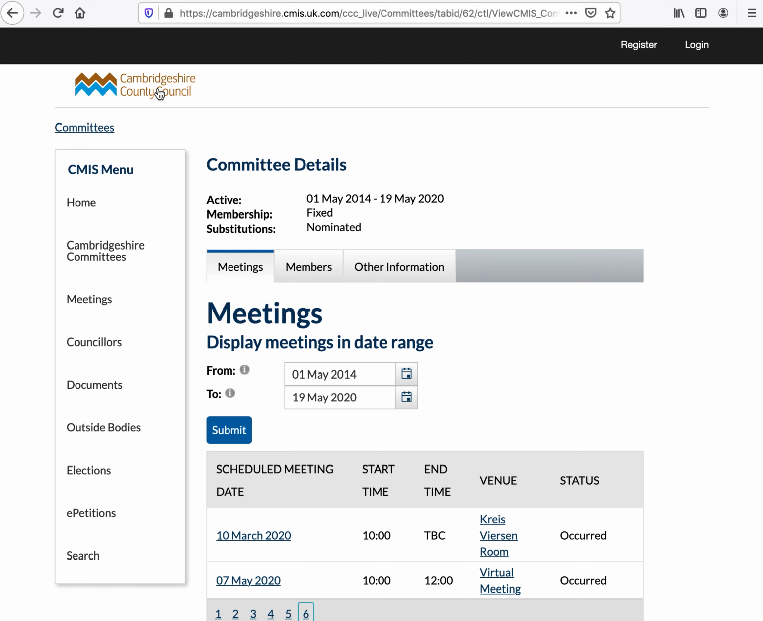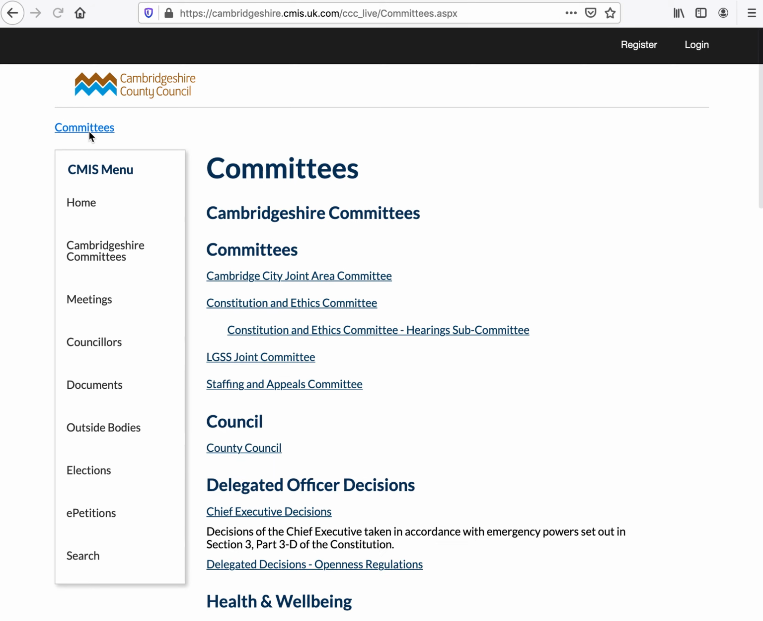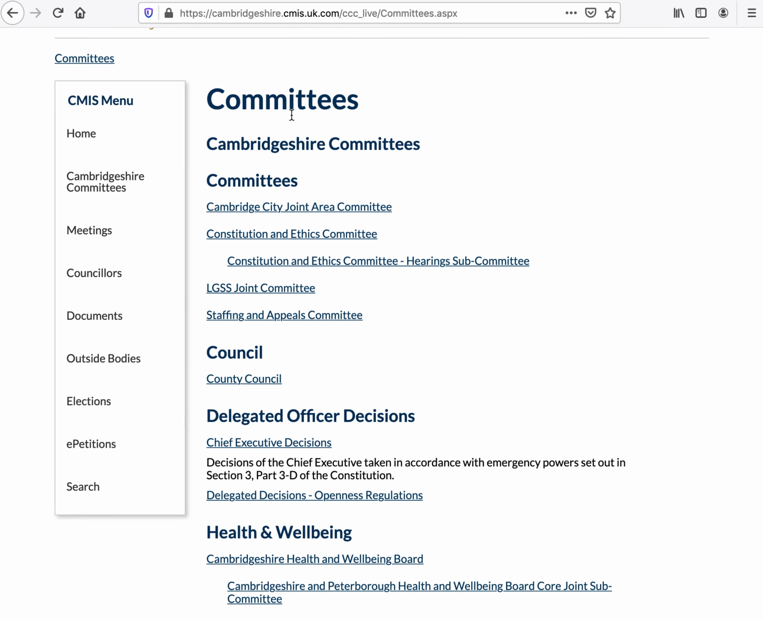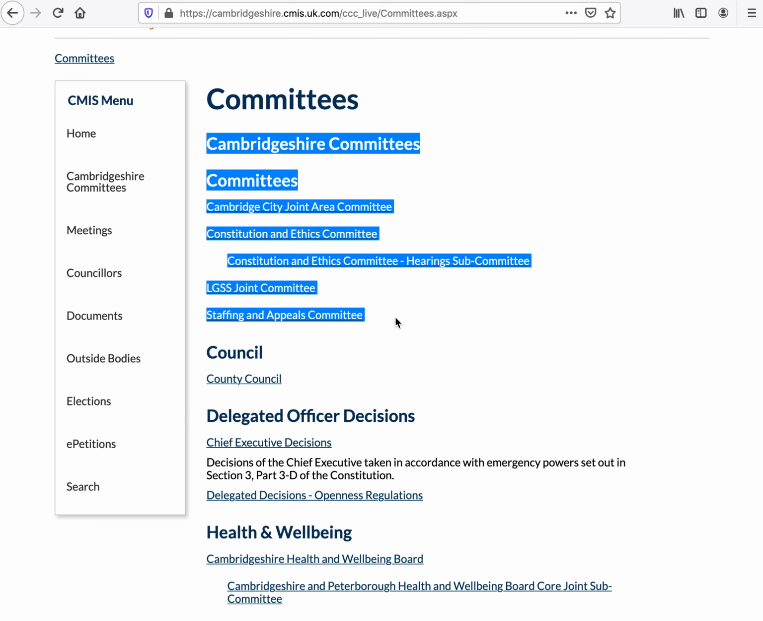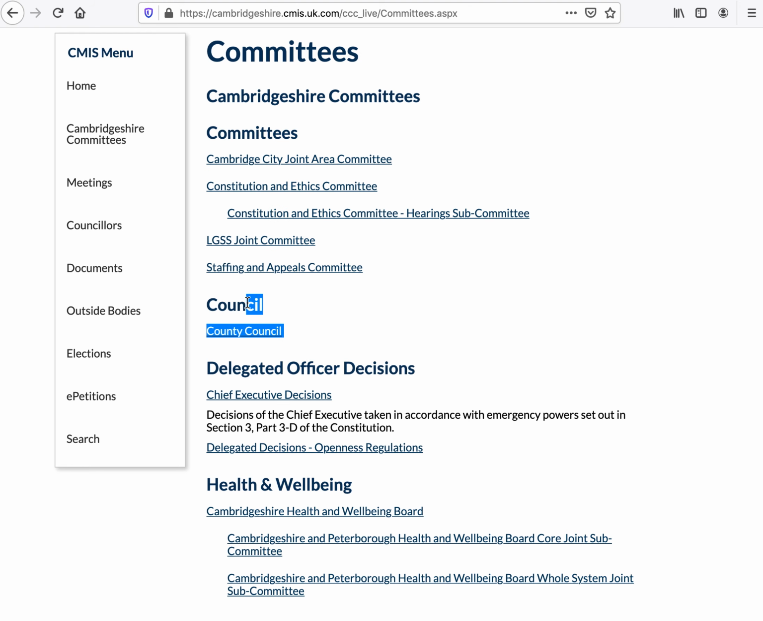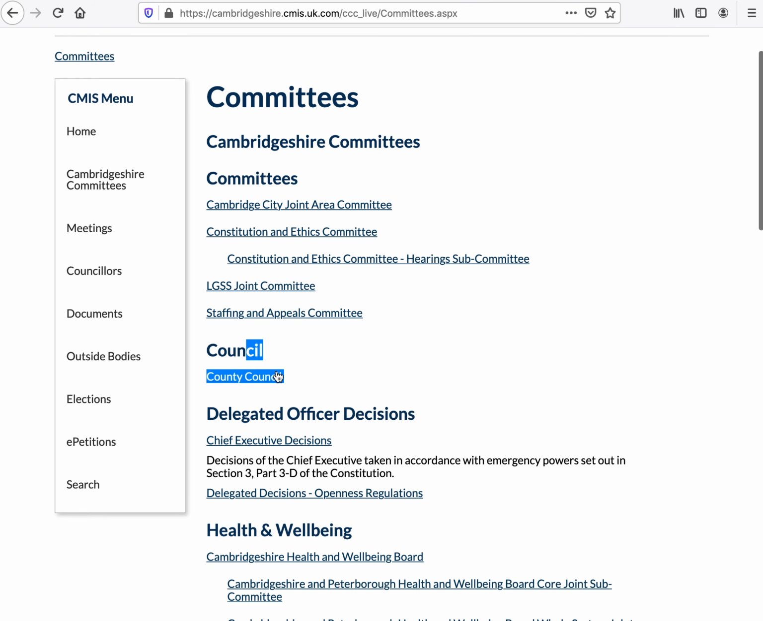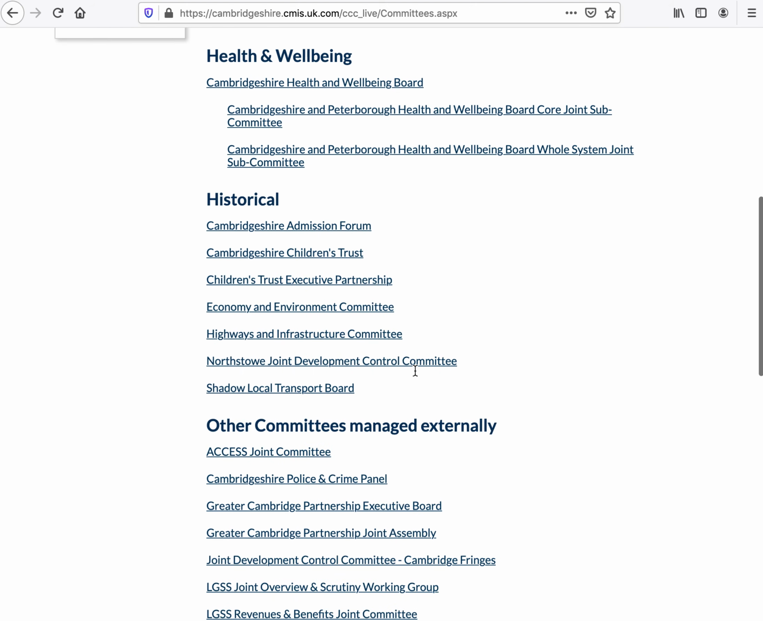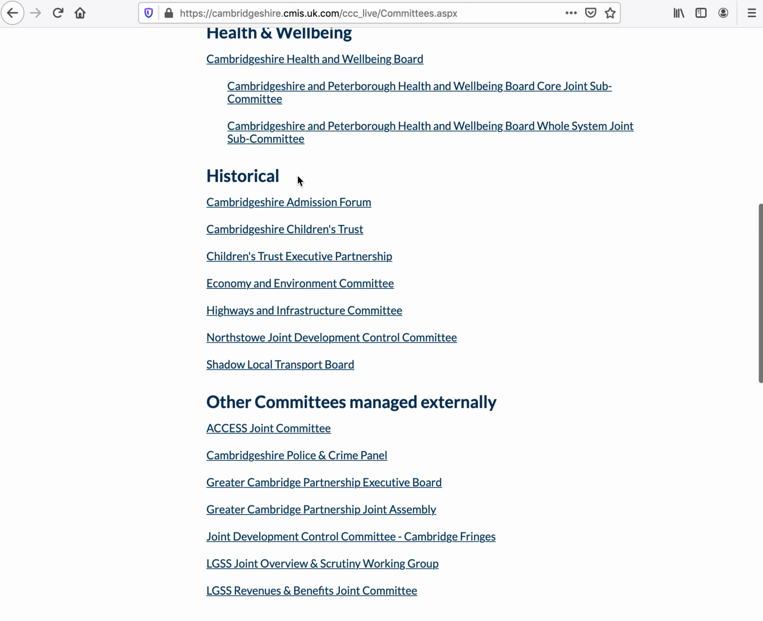So if I click here on committees, I get to this page, which is a particularly poor page because it suggests to me that these committees here at the top are the council committees. They're listed there, followed by the council, followed by other things. No Highways Committee mentioned there, but if I keep scrolling down, I even go past a heading of historical. And when I reach that heading of historical, I think, well, perhaps if I'm looking for current committees, I don't need to go any further.